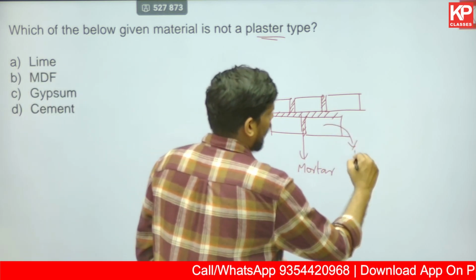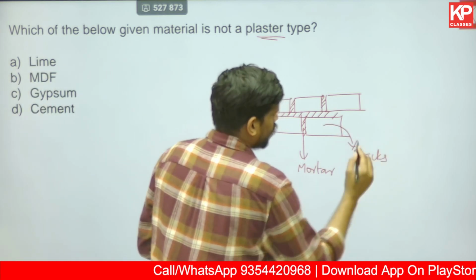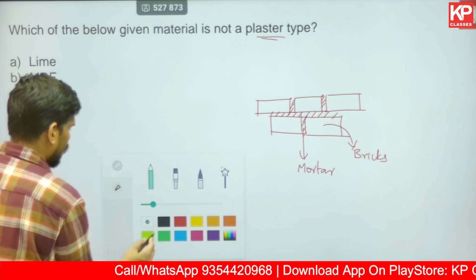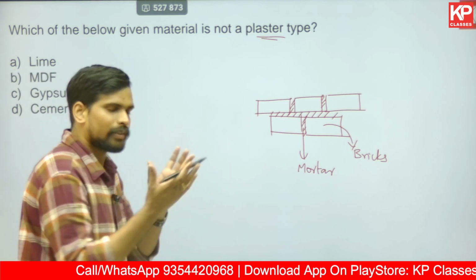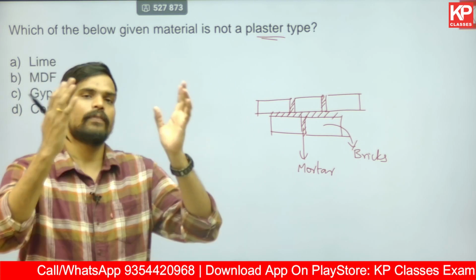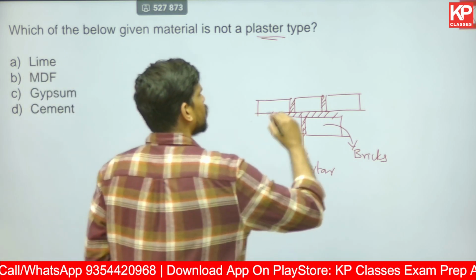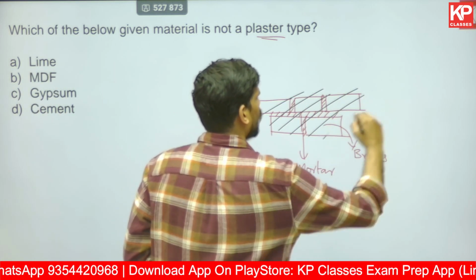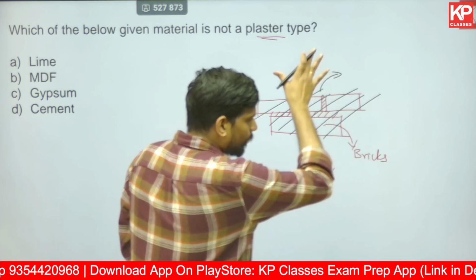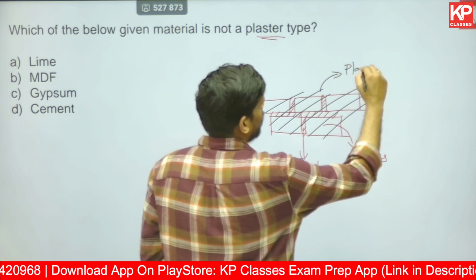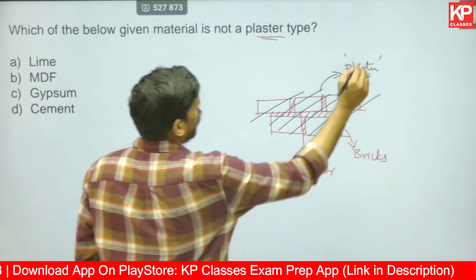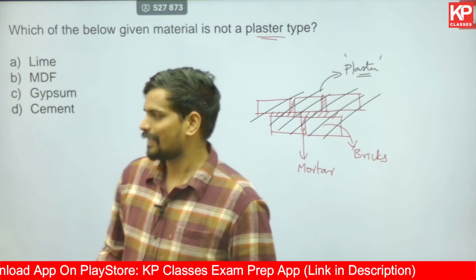Other than mortar and bricks, you generally plaster it on the top of it. So if you don't want to expose the bricks, there are exposed brick walls also where the bricks are visible outside. But in many cases, you plaster it with something on the top. So that layer which you apply on top of a brick wall is called plaster. That's what they're talking about, which is not a type of plaster.